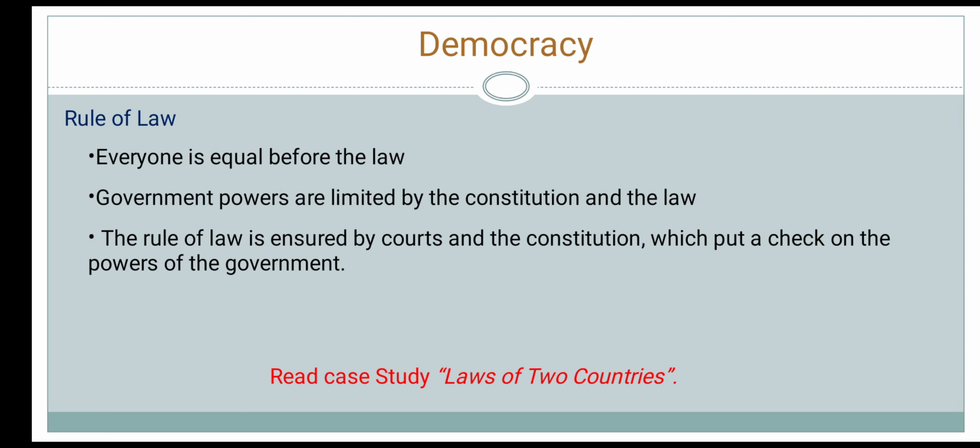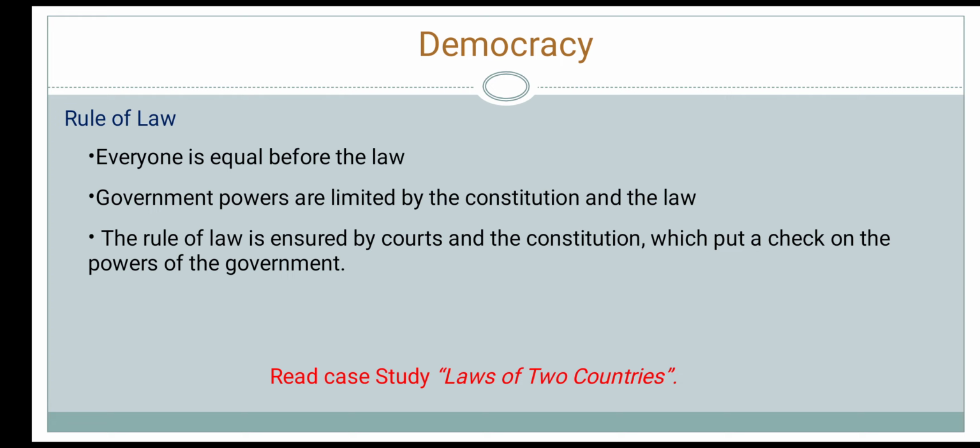The rule of law is an important feature of democracy. It means that the law is the same for everyone and all are equal before the law. Everyone, whether rich, poor, man, or woman, enjoys equal protection under the law. It also means that the government cannot act in any way it wishes because its powers are limited by the constitution and the law.